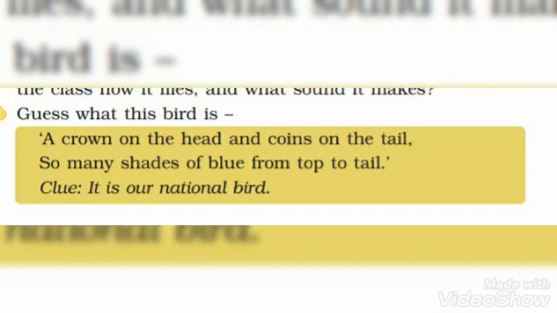There is a crown on the head and a coin-like structure on the tail. It has so many shades of blue on its tail, and it is also our national bird. So what is the national bird of India? I think you know the answer.